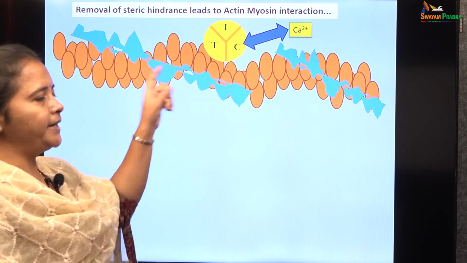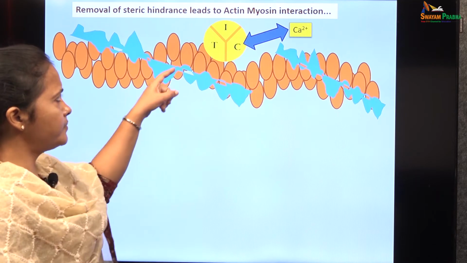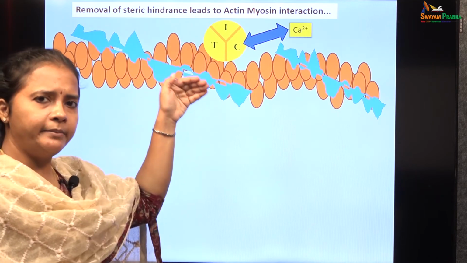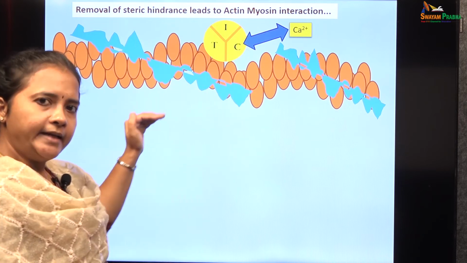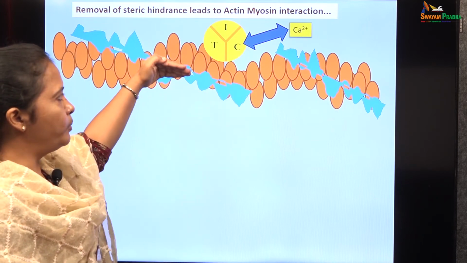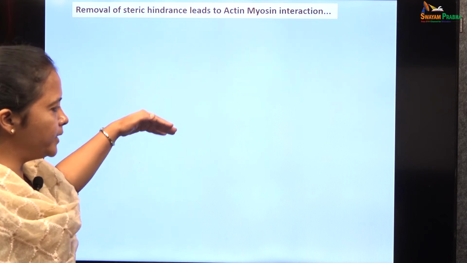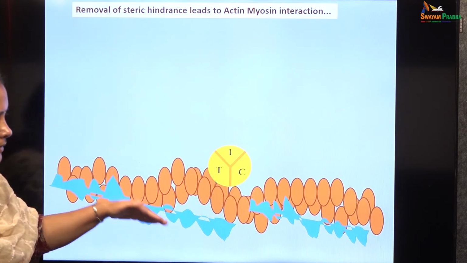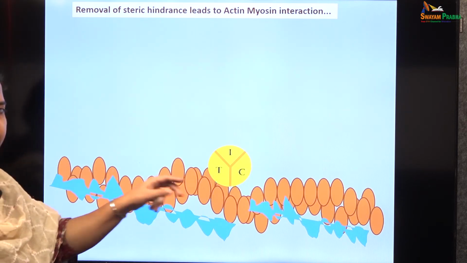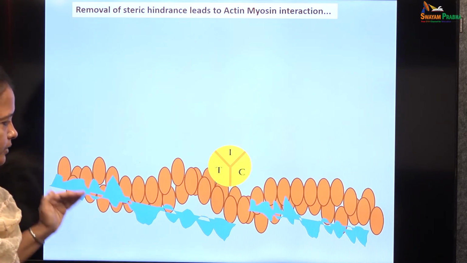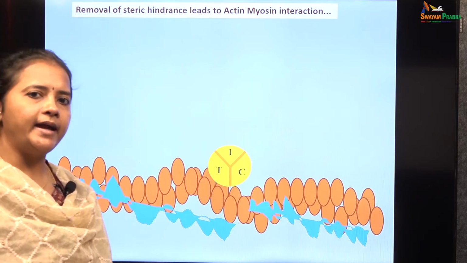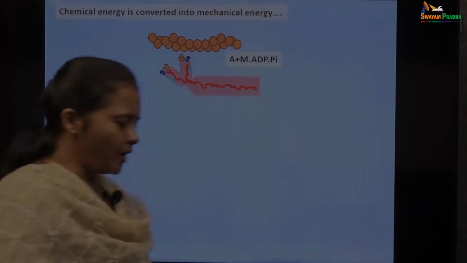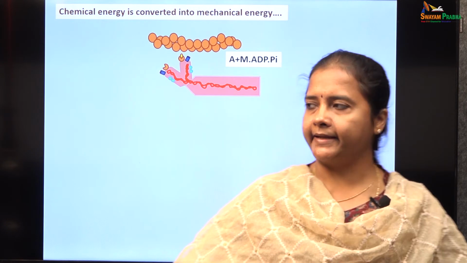When the calcium binds to the troponin C molecules, the troponin I, which is inhibiting the tropomyosin covering the actin, is removed, and the tropomyosin will be moved into a deeper groove between the two filaments of the actin molecules. So, now the actin binding sites will be exposed, which is going to cause actin myosin interaction. So, how exactly does this cross bridge cycling mechanism happen?